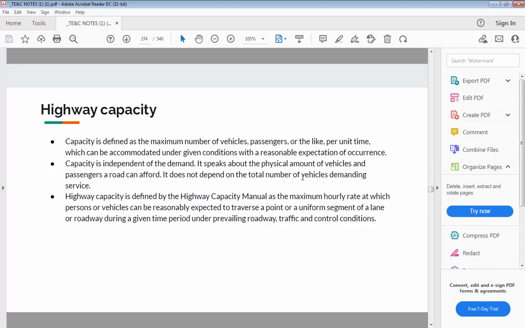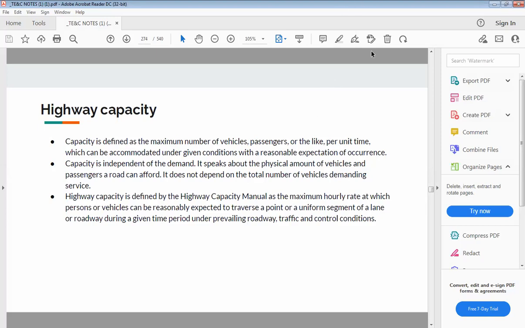So when we are speaking about highway capacity, it is the number of vehicles per unit time, which is expressed generally in vehicles per kilometer, vehicles per hour, vehicles per day, vehicles per week, right?